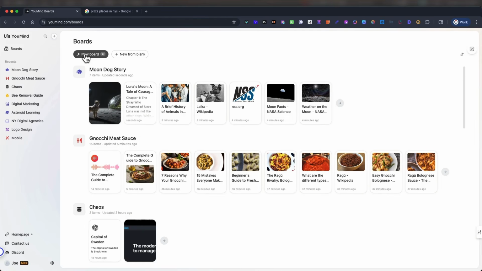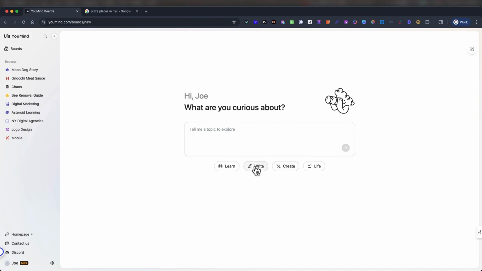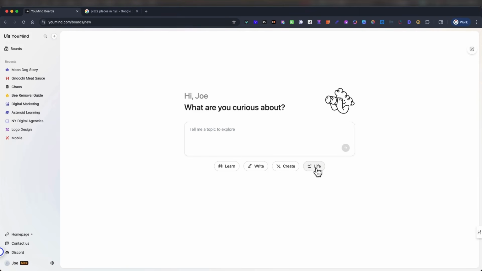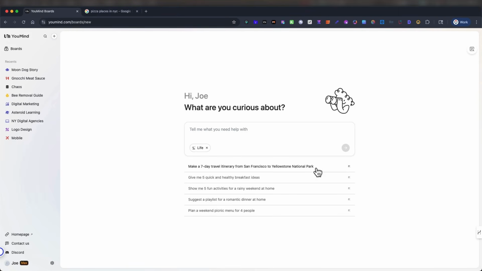Let's do a new board. Create, you can use if you want to create an image or script. You could use it for story, but I like to use write. Now, life. For life, you can make a travel itinerary. So let's make a vacation plan or places to visit in Croatia. All right, so that's life. So say we're going on a vacation, me and the family, going to Croatia, and let's see if YouMind can help me out.